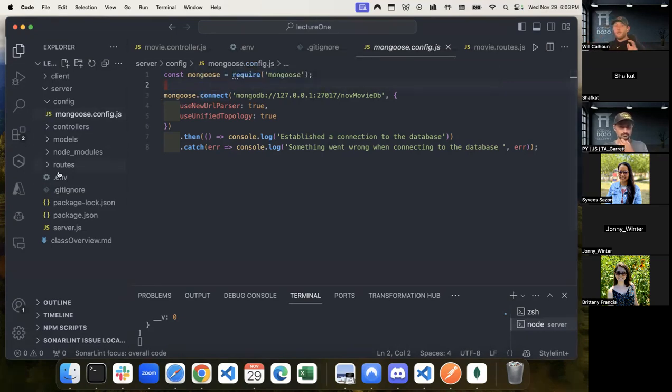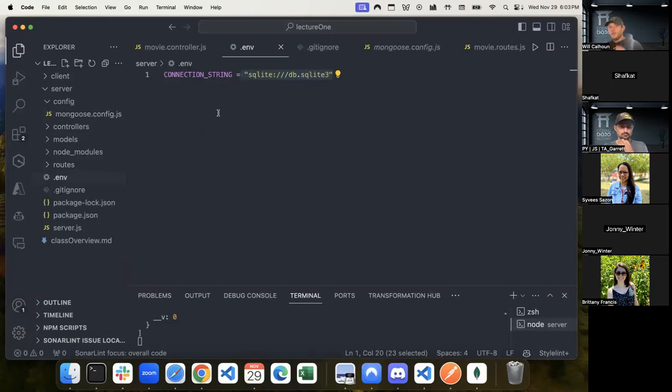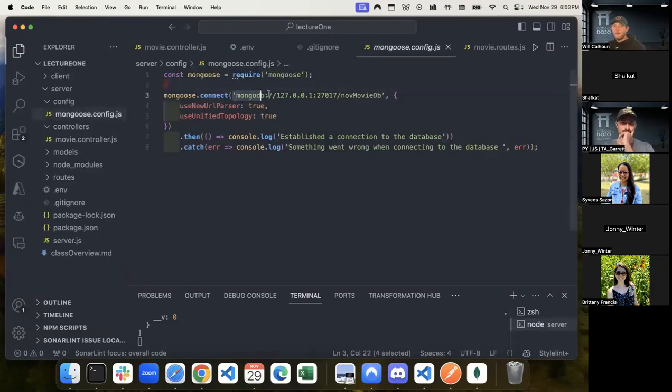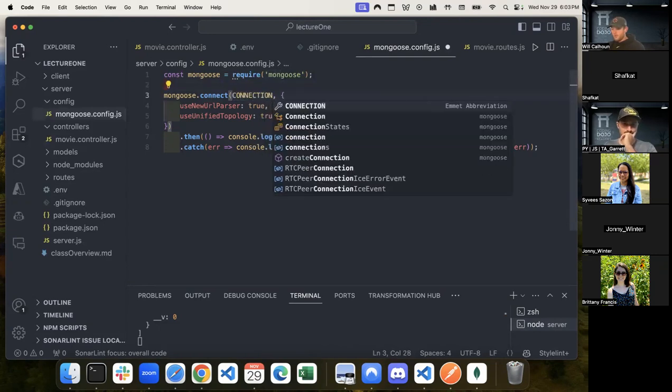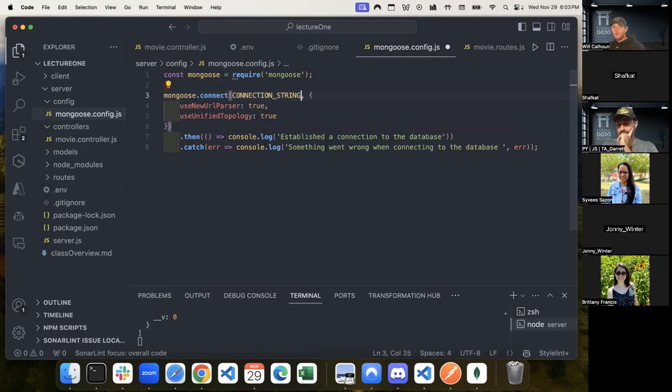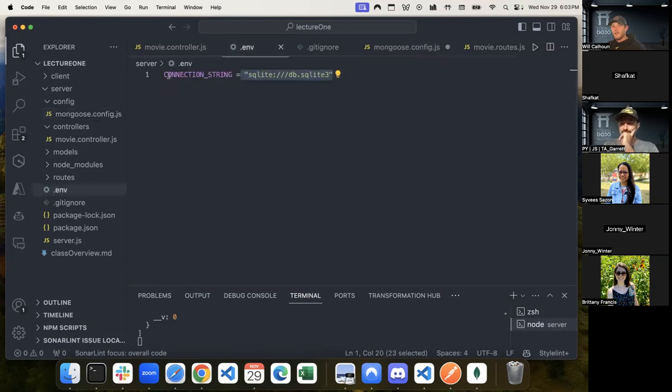What people would see is just connection string, but what it's really doing is going to the .env file, grabbing this information, and injecting it here, so it works.